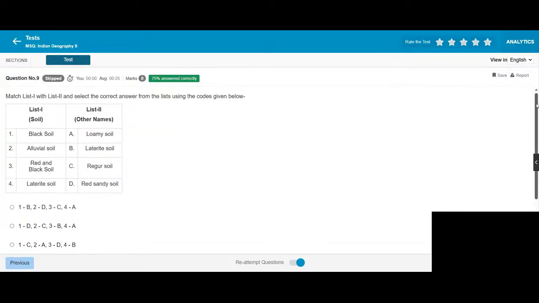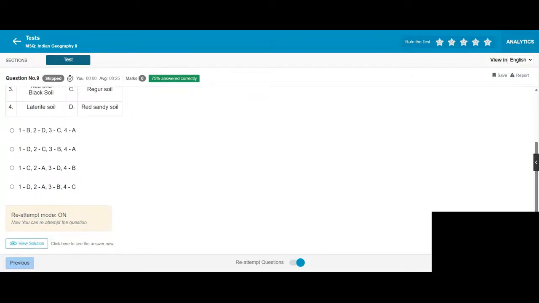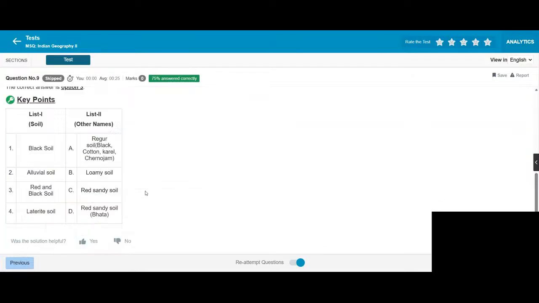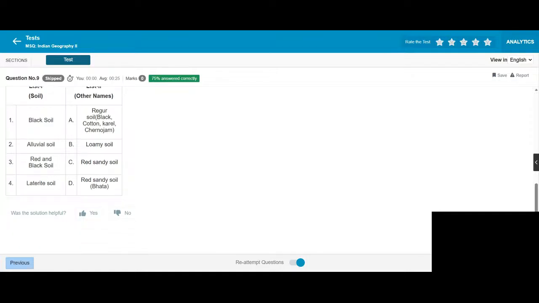Question now. Match the following, List 1 and List 2. Black soil, regur soil, black cotton soil, karel, chernozem. Alluvial soil, loamy soil, red and black soil, red sandy soil, laterite soil, red sandy soil.